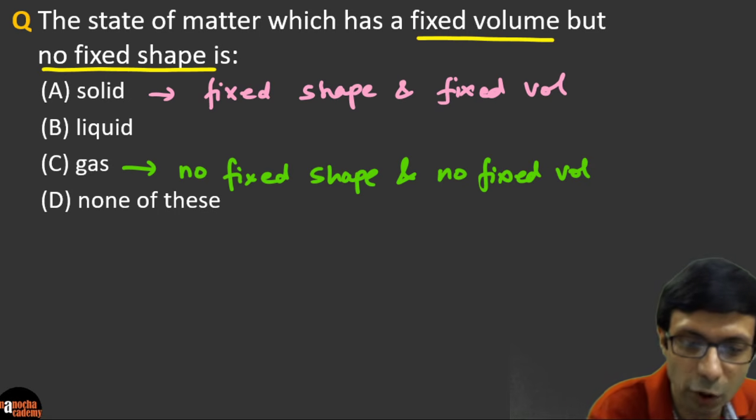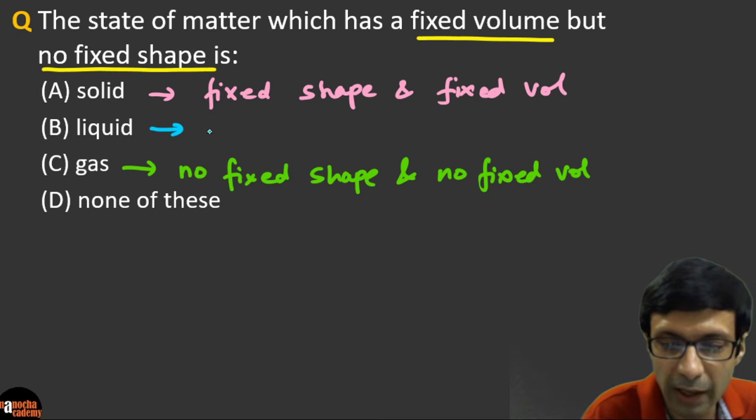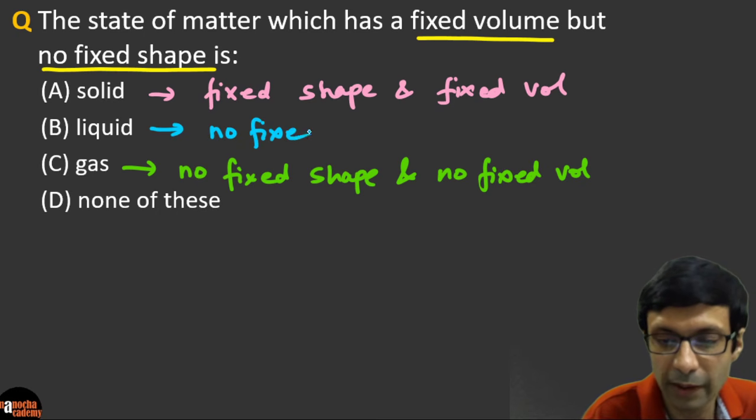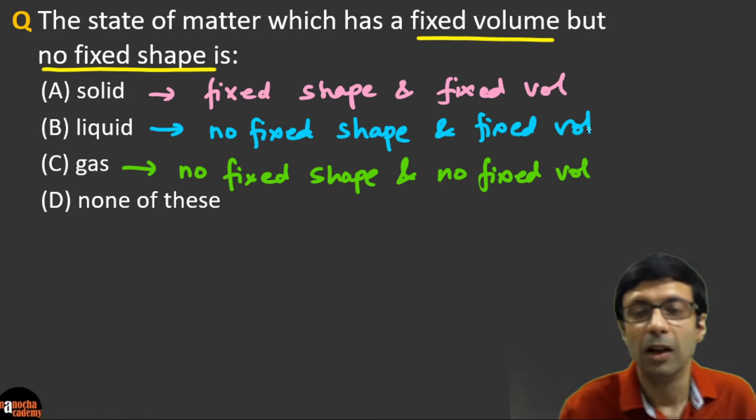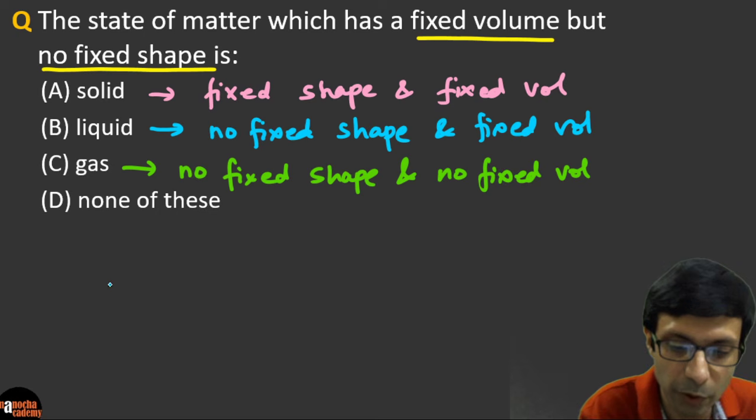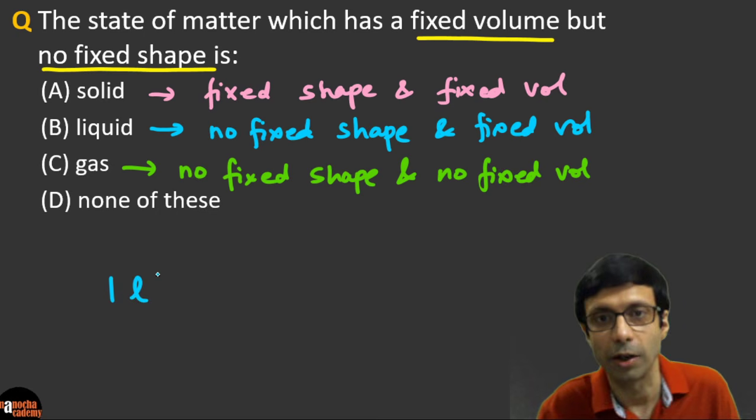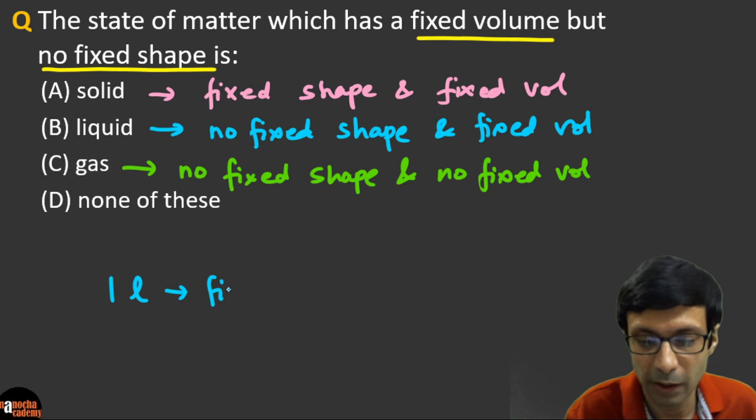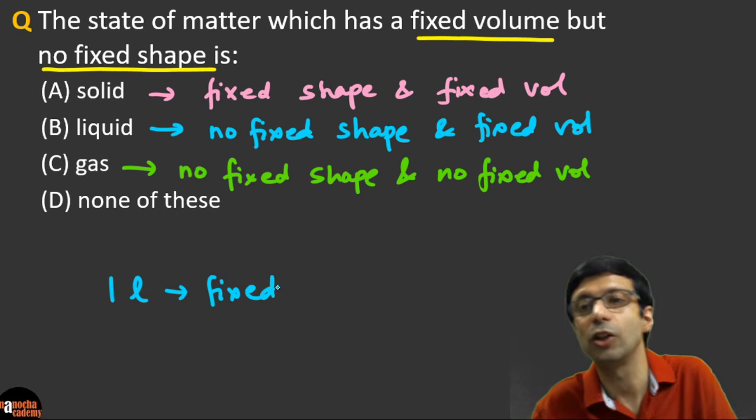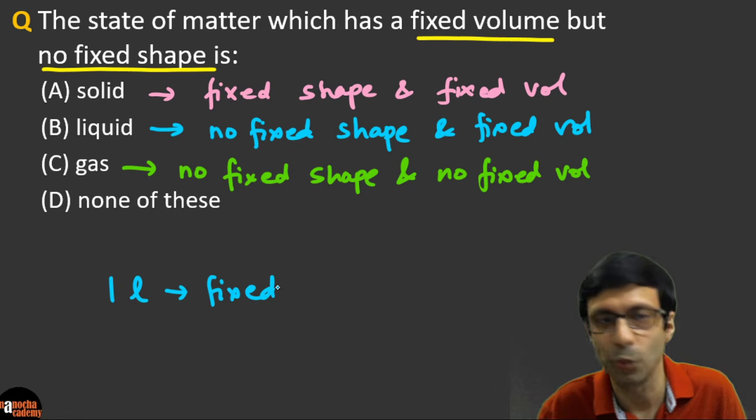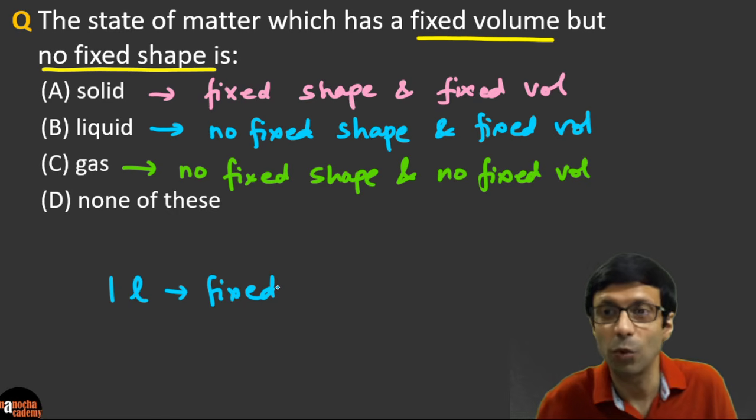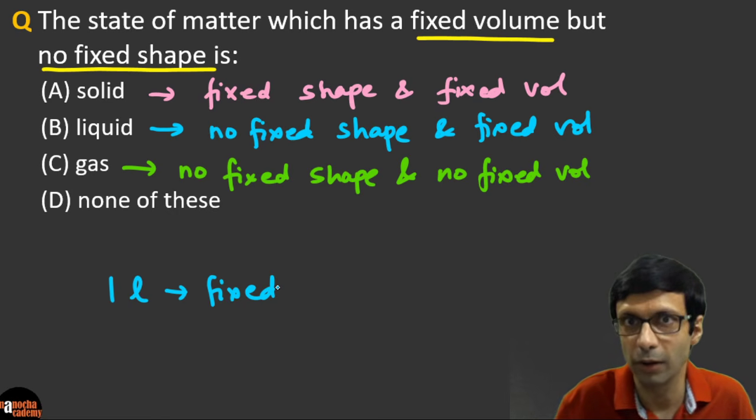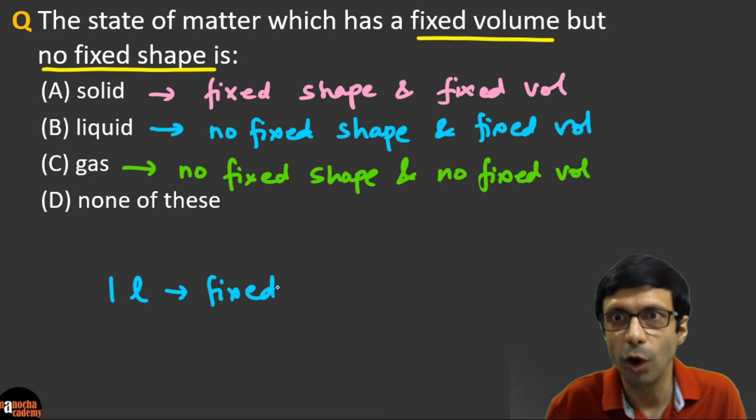So what is the right option left here? A liquid has no fixed shape, but it has a fixed volume. Let's understand that. When you buy a 1 liter bottle of water, the volume is fixed, right? You can't say, I bought 1 liter, but now it's changed to 900 ml, or it's become 1.1 liter. That's not possible. The volume of the liquid is fixed, and that's how we measure it, a 1 liter bottle or a 2 liter bottle, or a 500 ml bottle.